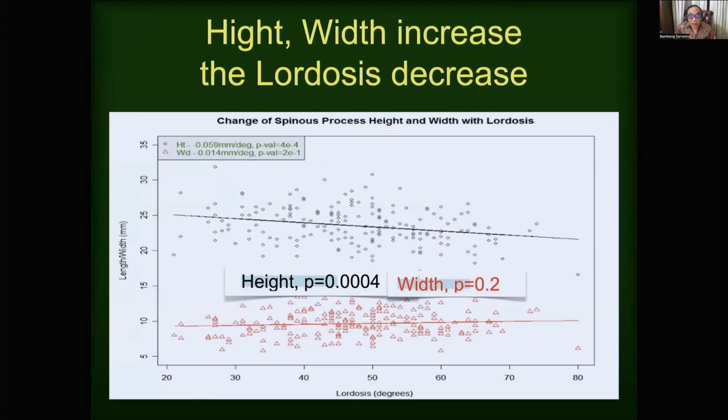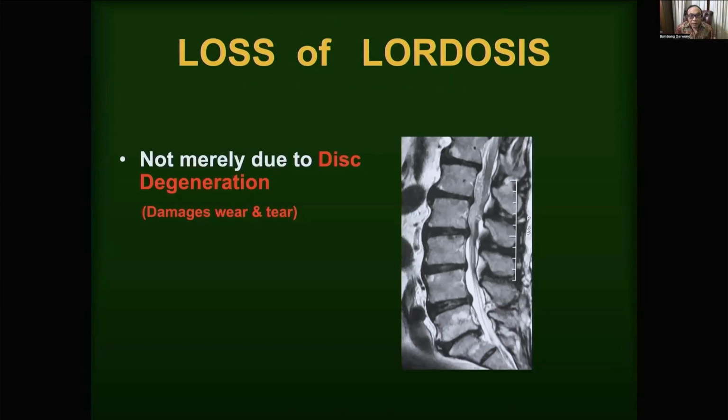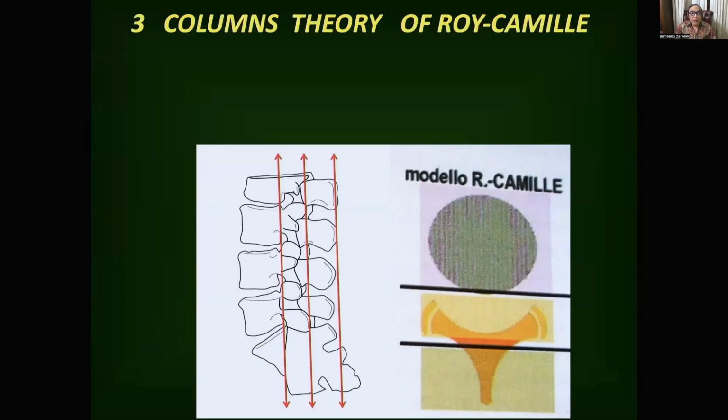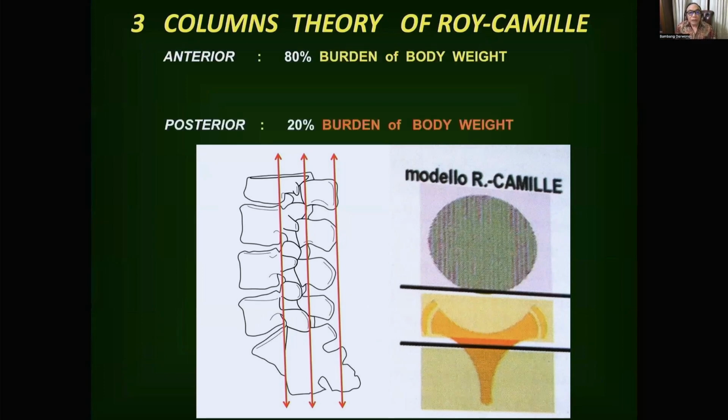If the height and width increase, then the lordosis decreases. Now the loss of lordosis is not merely due to degeneration in the anterior column, but also by enlargement of the spinous process in the posterior column. In the three-column theory of Roy-Camille, 80% of the burden goes to the anterior column, 20% goes to the posterior column. So what is the function of the middle column? It controls the burden, the crane theory.